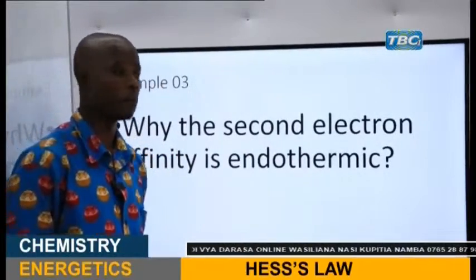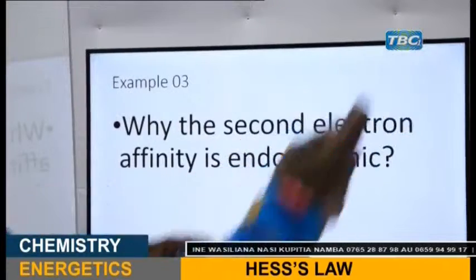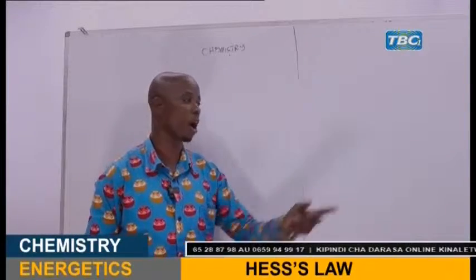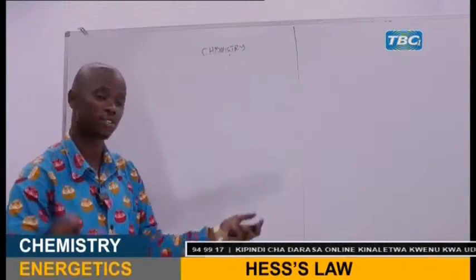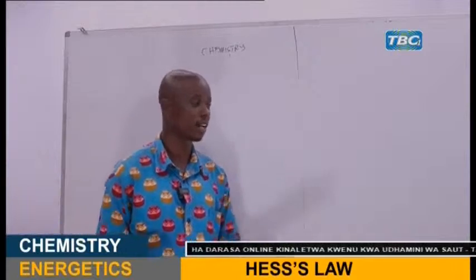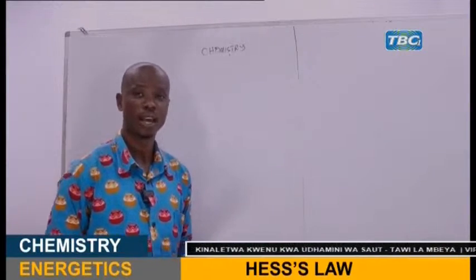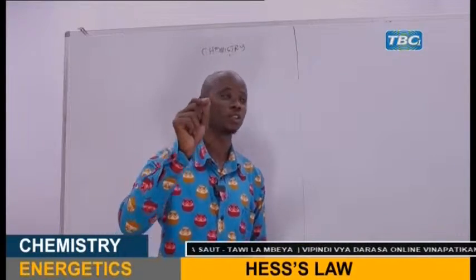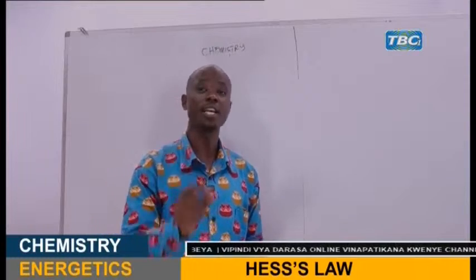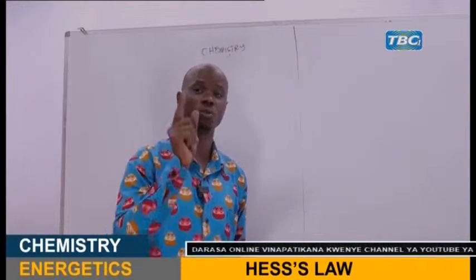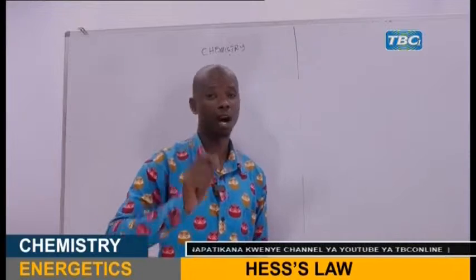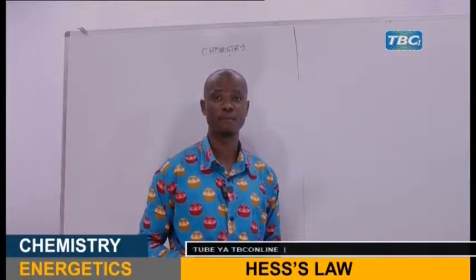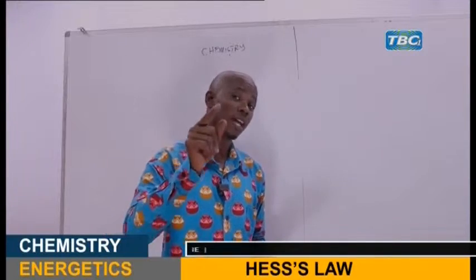That is the question. My dear student, that is also another way when this question might come. How are you going to answer that question? It is a very simple one. It doesn't need a calculation. It's just the explanation. As I told you, the second electron affinity is endothermic, and even in the Born-Haber cycle, the arrows were pointing upward in the two Born-Haber cycles that we drew in this lesson today.